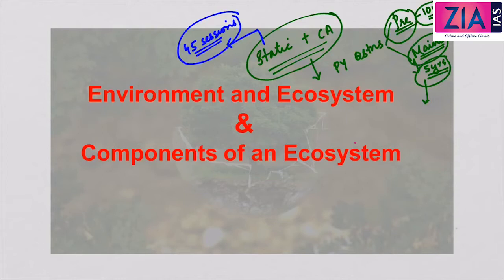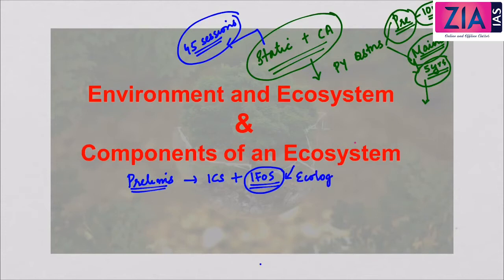From the prelims perspective, you must understand that the preliminary exam of Indian Civil Services is combined with the Indian Forest Service examination. So we know there is a high weightage for ecology and environment in the Forest Service examination.